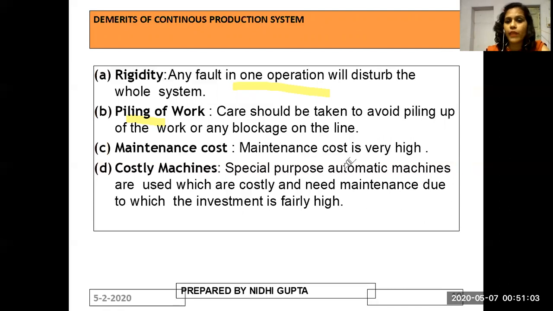Maintenance cost is very high, and the last point is costly machines. If I talk about the continuous production system, costly, special purpose automatic machines are used, which are costly and need maintenance, due to which the investment is very high.